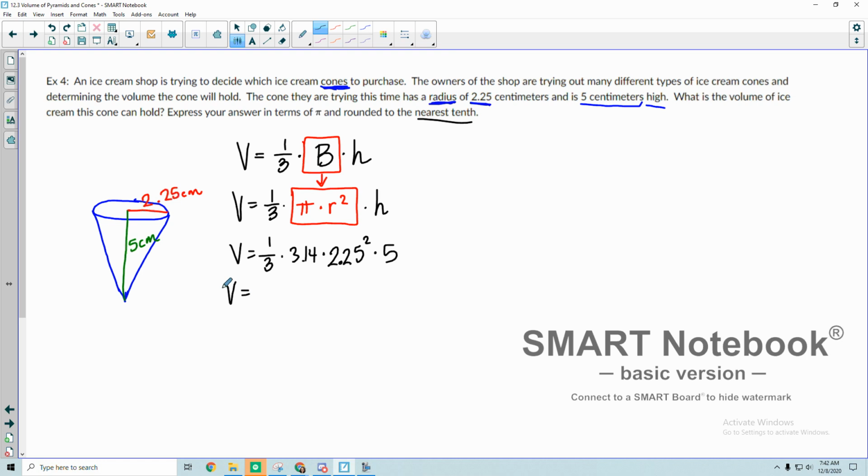I had a picture and I just plugged in the numbers that worked, for the radius and for the height, changed pi to 3.14, and I just have to make sure I can multiply all of that together correctly. 3.14 times 2.25 squared multiplied by 5. Okay, and I'm getting 26 point, and there's a bunch of numbers that come after it, but when I round it, it should be 26.5, and then let's see, centimeters cubed.